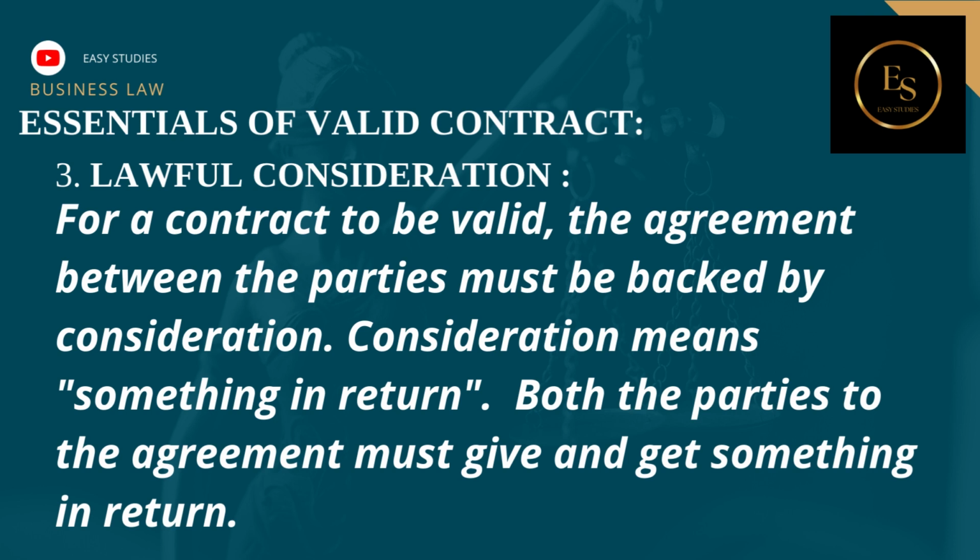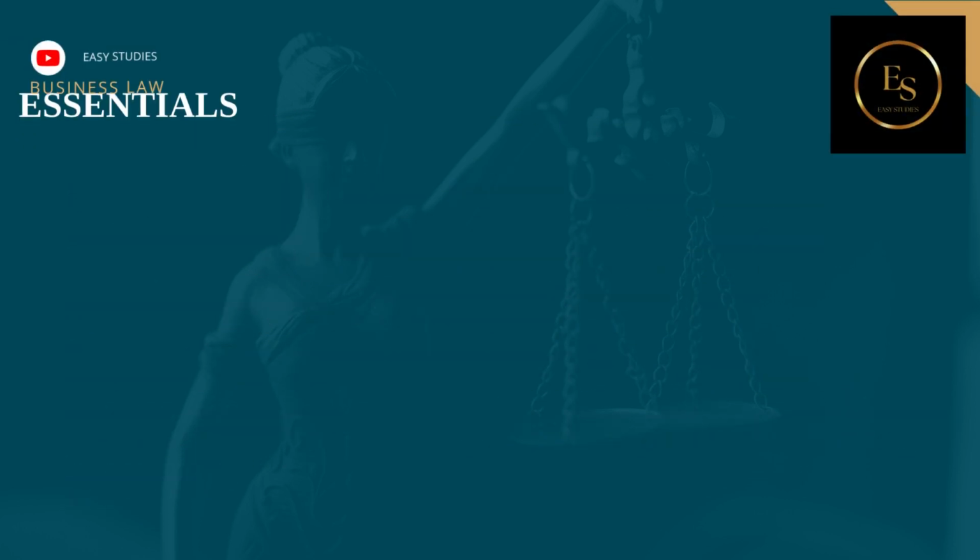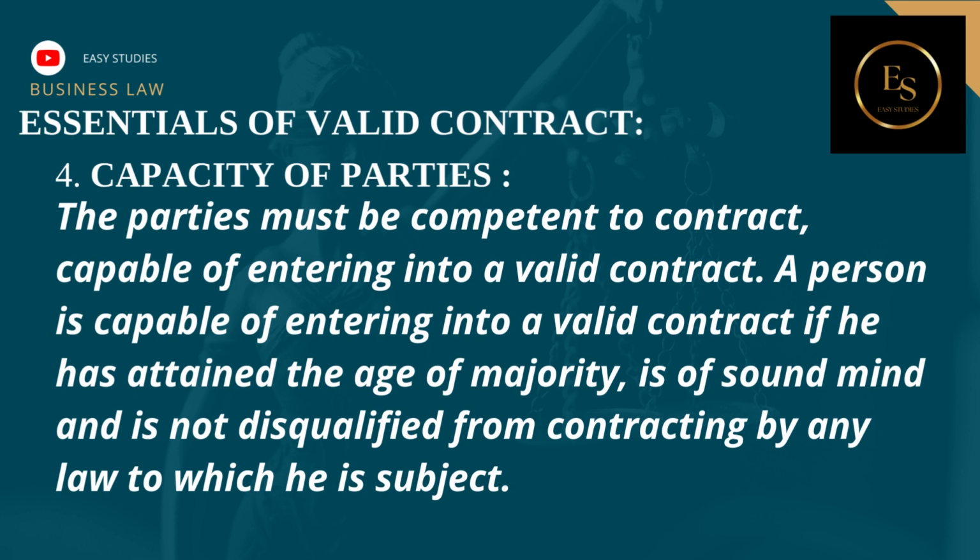4. Capacity of parties. The parties must be competent to contract, capable of entering into a valid contract. A person is capable of entering into a valid contract if he has attained the age of majority, is of sound mind and is not disqualified from contracting by any law to which he is subject.